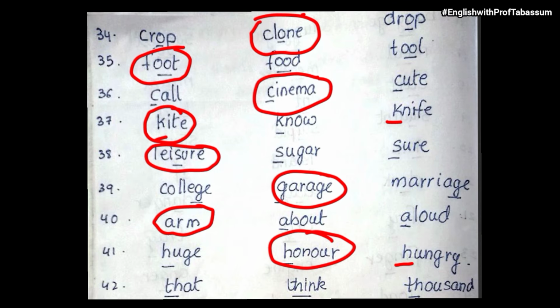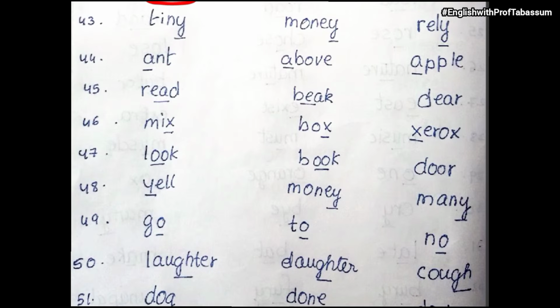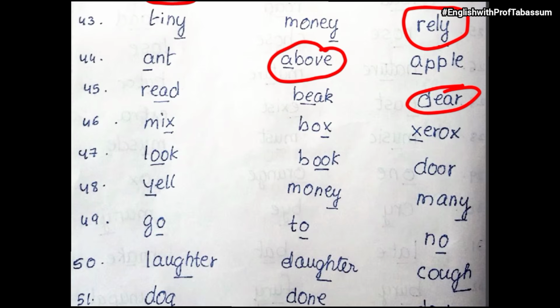Then that, think, thousand. So just look at the TH sound. The, that, think, th, thousand, th. So what is different? The, that. Okay, next. Tiny, money, rely. So what is different here? Rely. Okay. Then ant, above, apple. Above is different. Okay. The sound of A you notice. Then read, beak, deer. So deer is different. Mix, box, Xerox. The X sound is different here. So Xerox is different. Then look, book, door. Door is different. Yell, year sound. Money, Y is pronounced as E. Money, many. So yell is different.